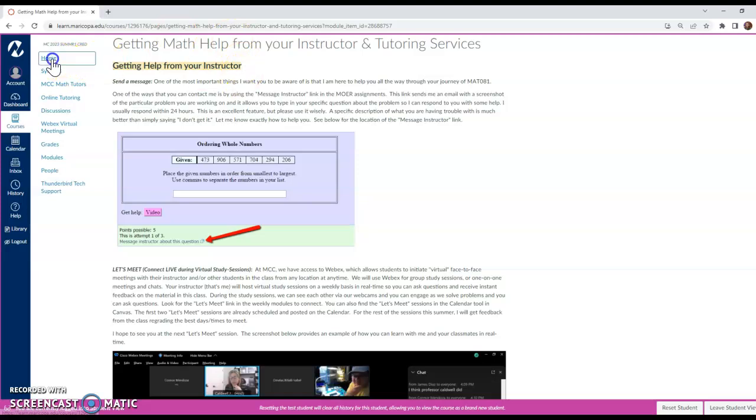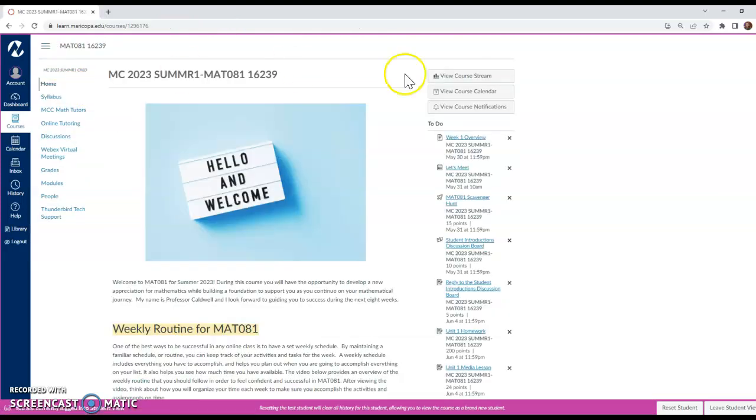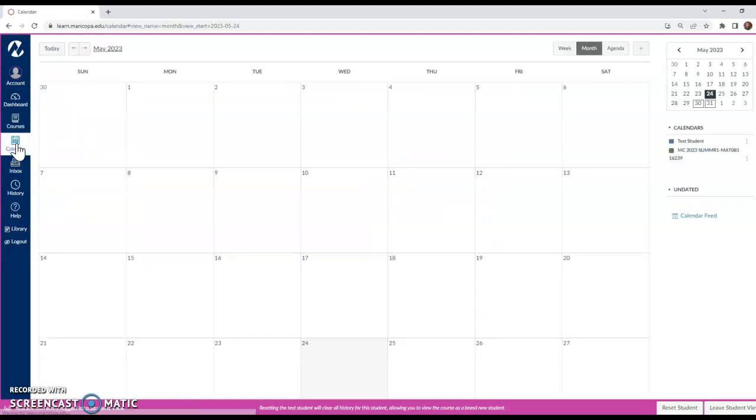So if you are on our homepage, the one thing that you could look at is the to-do list on the right-hand side. So you'll notice that shows you what items, what action items you have coming up in the short term. So it's usually like the next 7 things or something that you have due. You can see the due dates. And then once they're done, you can check them off your to-do list. I really think the other best way for you to organize your time is to click on the calendar.